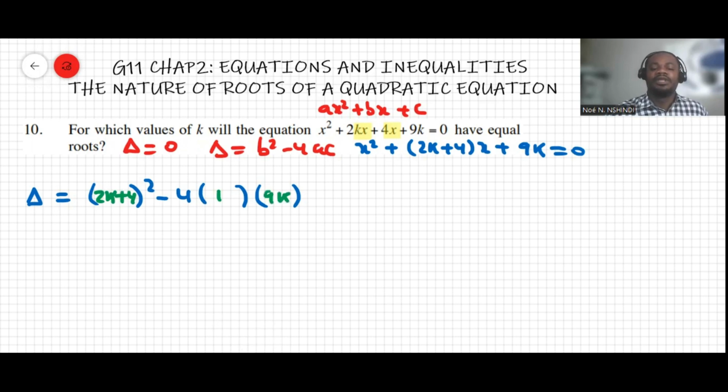Now, we can apply our property that (a ± b) squared is a squared ± 2ab plus b squared.